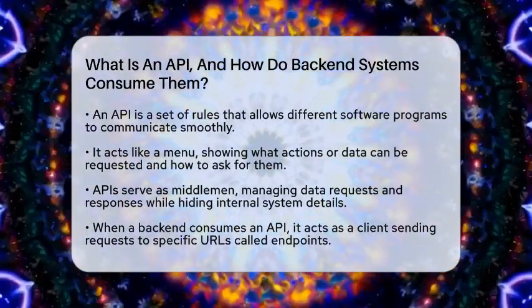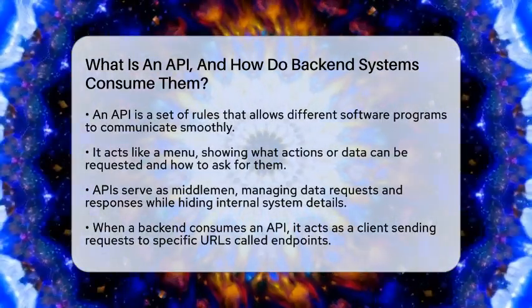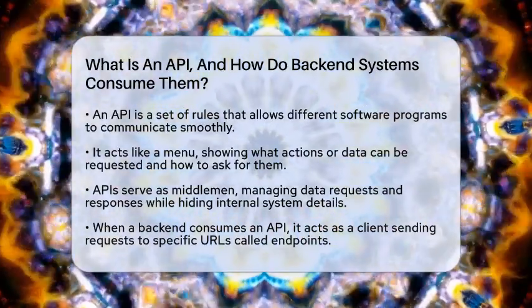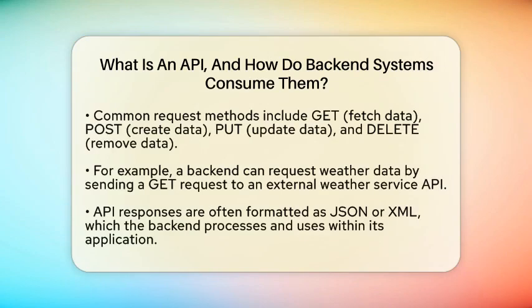When a backend system consumes an API, it acts like a client that sends requests to specific addresses called endpoints. These endpoints are URLs that point to particular services or data. The backend uses standard methods like GET to fetch data, POST to create new data, PUT to update existing data, and DELETE to remove data.